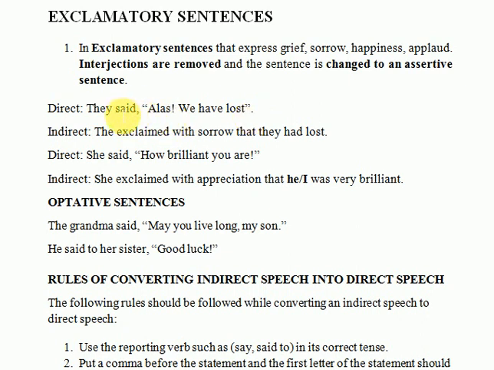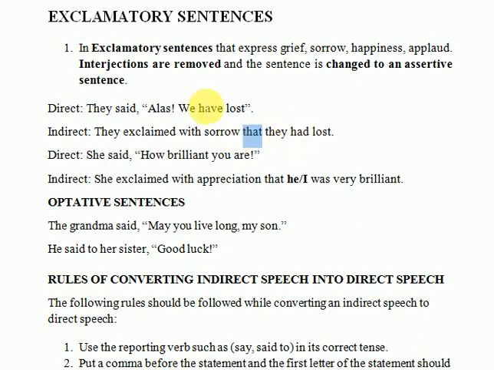We are simply going to change this said into exclaimed. Exclaimed with what? That depends upon the interjection and the reported speech, and this is going to help you decide what you are going to write as a tag word here. Since this is sorrow, it would be they exclaimed with sorrow, and this comma would be replaced by that. OK, that conjunction we use in our assertive sentences, and then we use it in our exclamatory sentences. The conjunction varies from type of sentence to type of sentence.